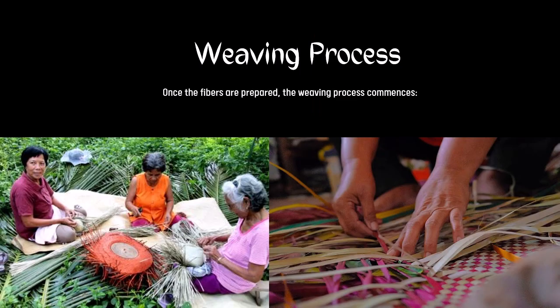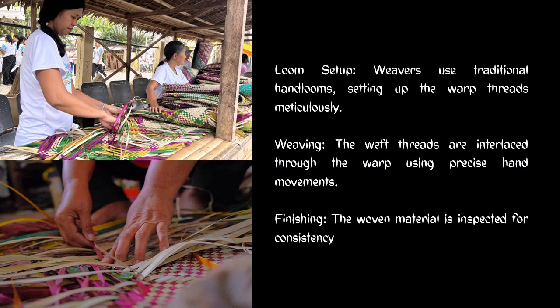Next is the weaving process. Once the fibers are prepared, the weaving process. Okay, so first is loom setup. Weavers use traditional hand looms, setting up the warp threads meticulously to establish the foundation of the weave. Next is the weaving. Now, the weft threads, no, are interlaced.